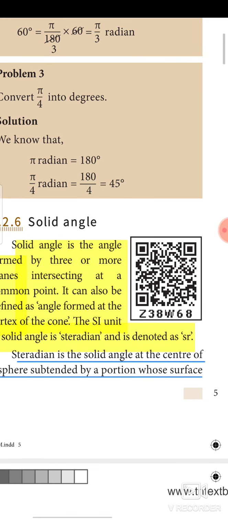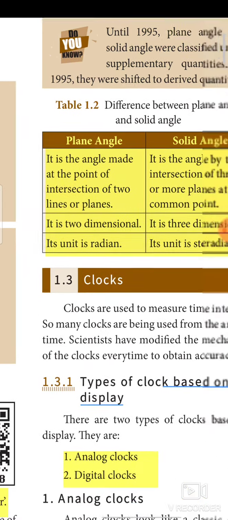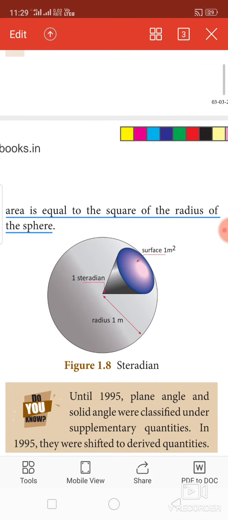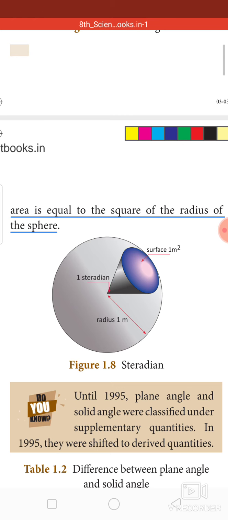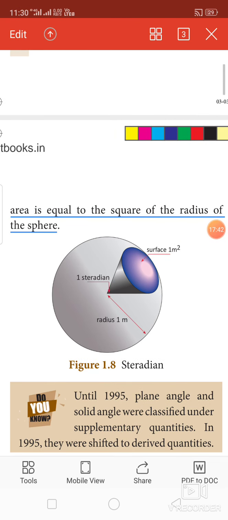Steradian is the solid angle at the center of the sphere subtended by a portion whose surface area is equal to the square of the radius of the sphere. That is the steradian definition. See the picture. The cone is separated from a sphere. It is not a circle, from a sphere. So its radius is 1 meter and its surface area is 1 meter square.